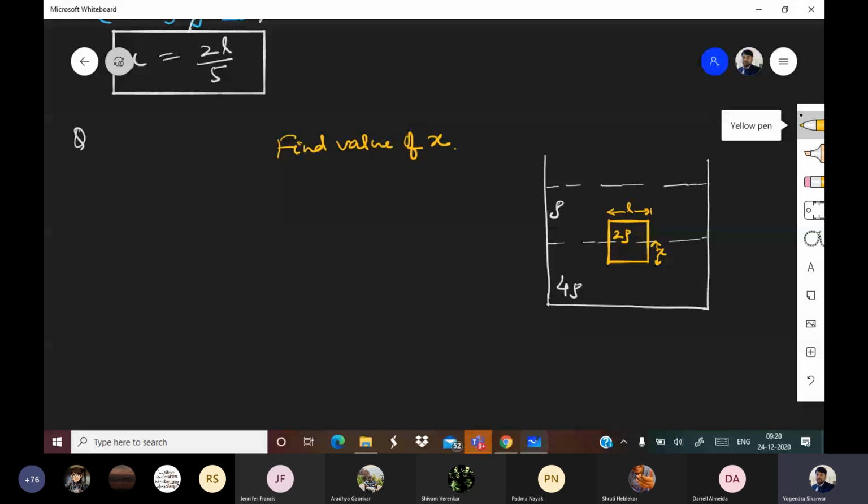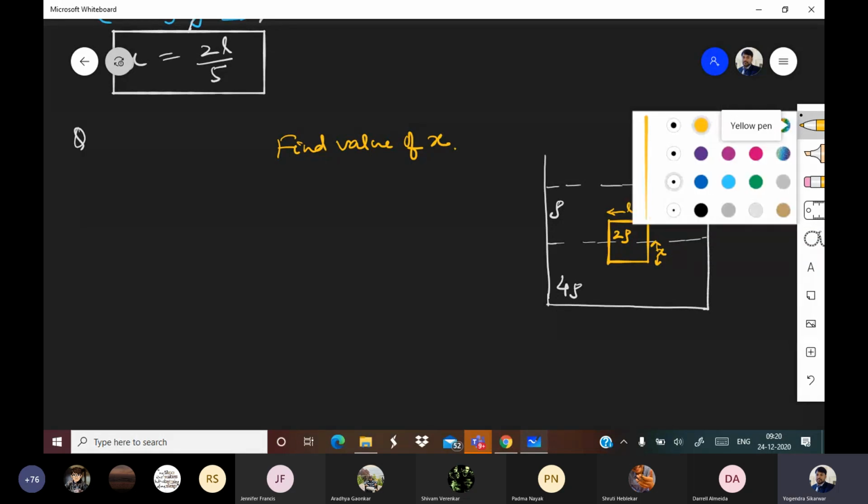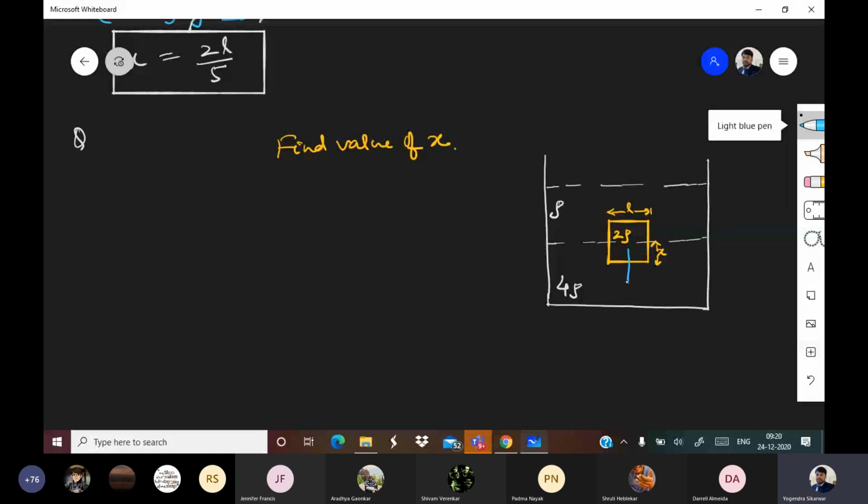Okay, enough time given. Let me solve it. So mg is acting downward. FB1 and FB2 will be acting upward.